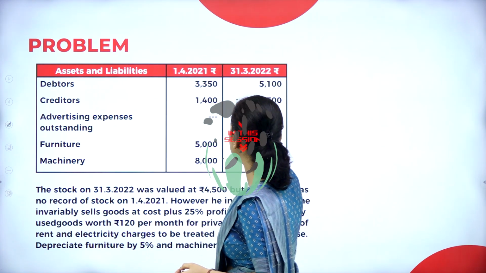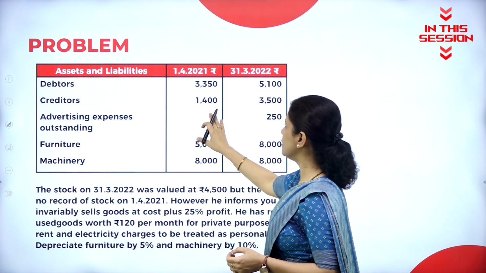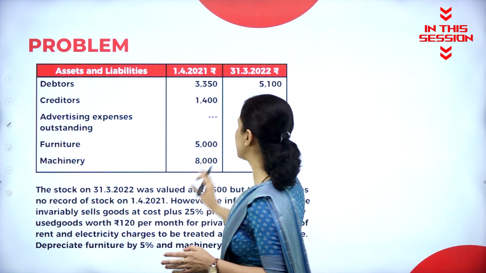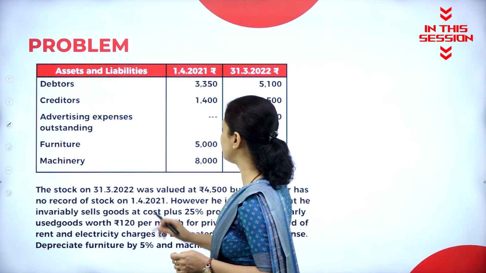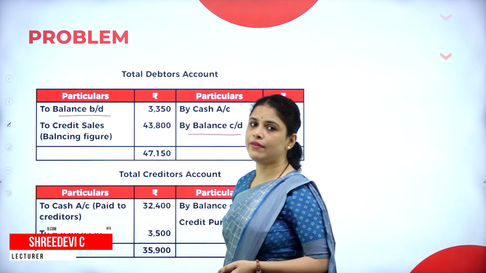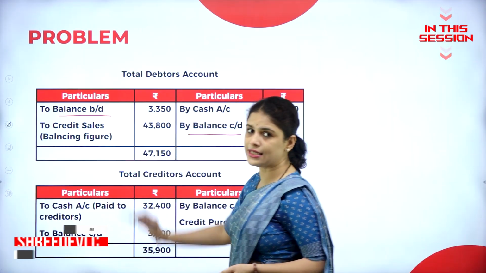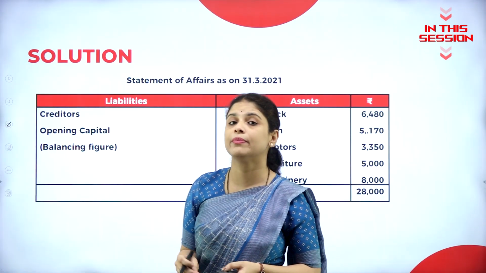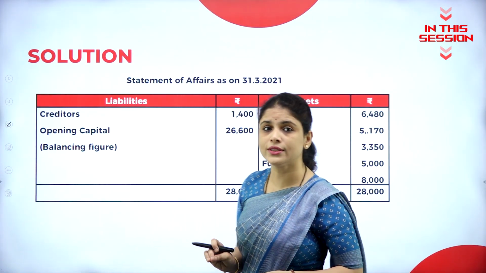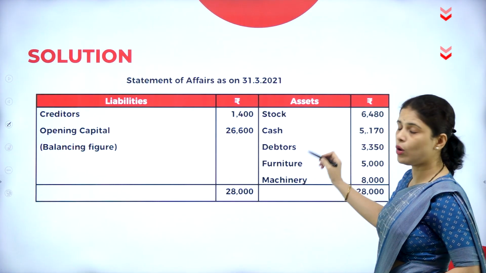Creditors 1,400, 3,500, advertising expenses. So in the beginning of the year there is no advertisement expenses, at the end of the year there is 250. If we deduct 3,350 from that, what we will get? We will get 43,800. That is the credit sale and that is the balancing figure. Why are we preparing the statement of affairs? To know the opening capital. So how to do that? We will write all the opening stocks.